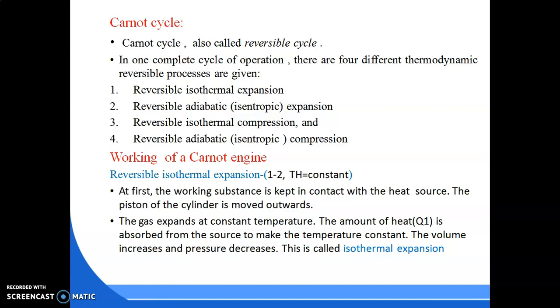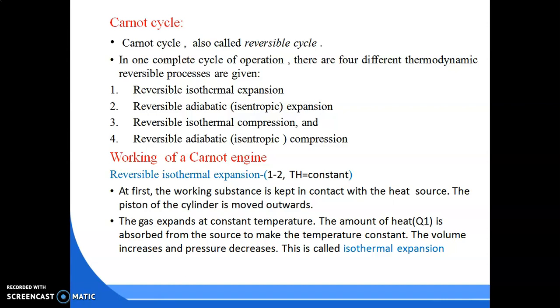Now we know that in actual practice, all the processes, all the cycles, and all the engines are irreversible. But for solving problems and for easy understanding, we consider the Carnot cycle as a reversible cycle. In one complete cycle there are 4 different reversible thermodynamic processes. First is reversible isothermal expansion, then reversible adiabatic expansion, that is isentropic, then reversible isothermal compression, and the last one is reversible adiabatic, that is isentropic compression.